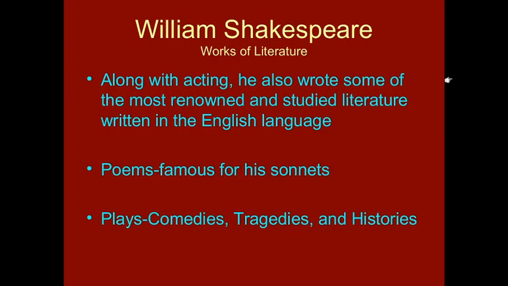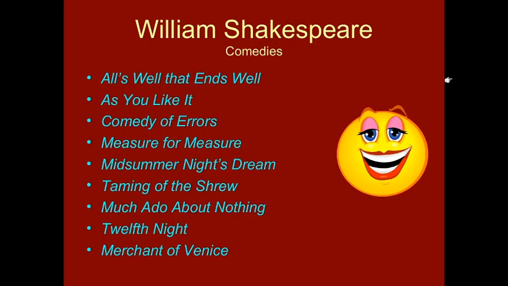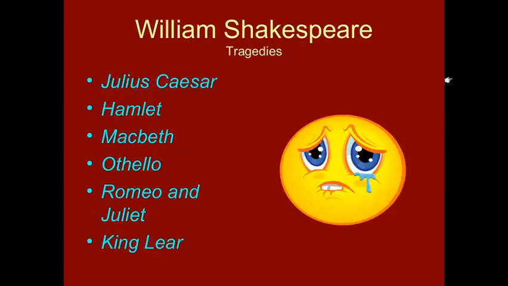Along with acting, he also wrote some of the most renowned and studied literature written in the English language. He had written poems, and he is famous for his 157 sonnets. He had written plays, comedies, tragedies, and histories. The comedies written by Shakespeare are All's Well That Ends Well, As You Like It, Comedy of Errors, Measure for Measure, Midsummer Night's Dream, Taming of the Shrew, Much Ado About Nothing, Twelfth Night, Merchant of Venice.